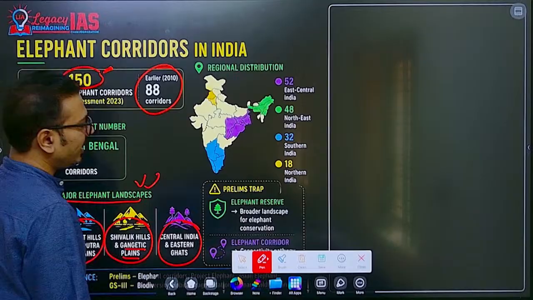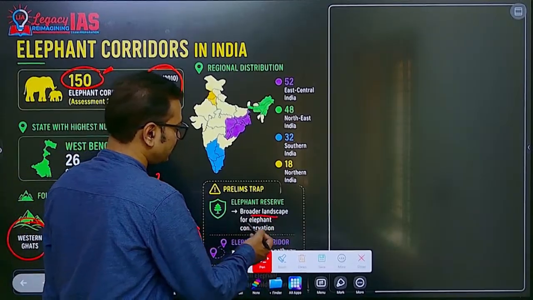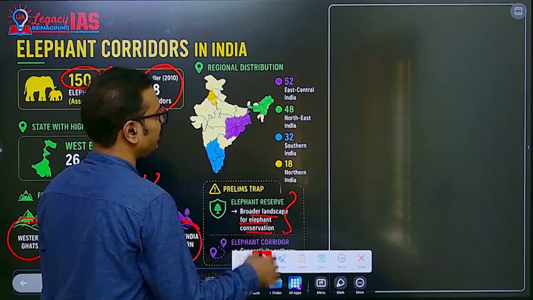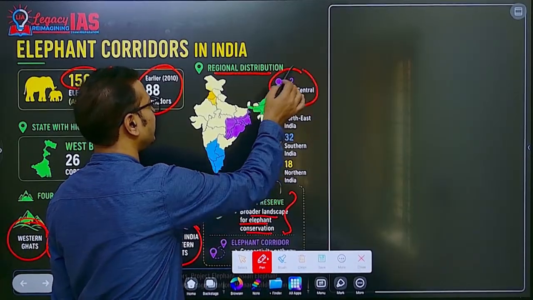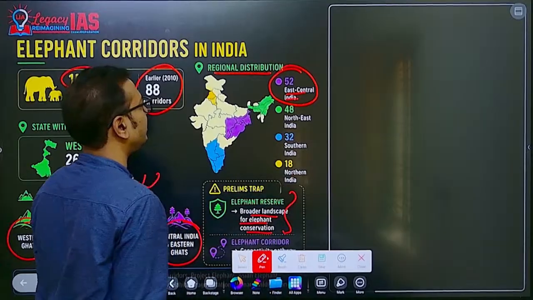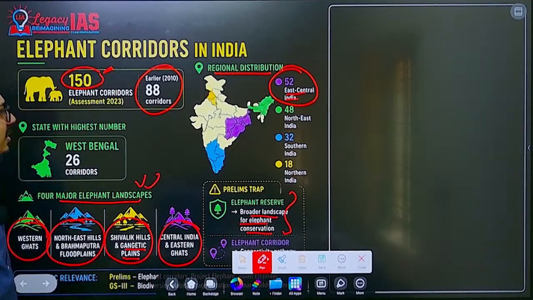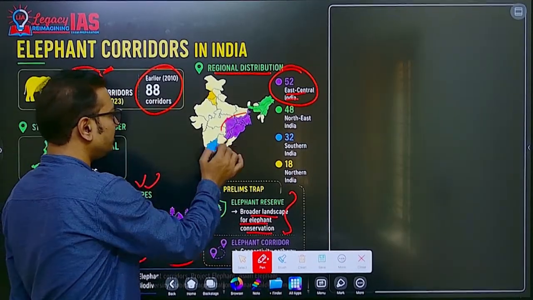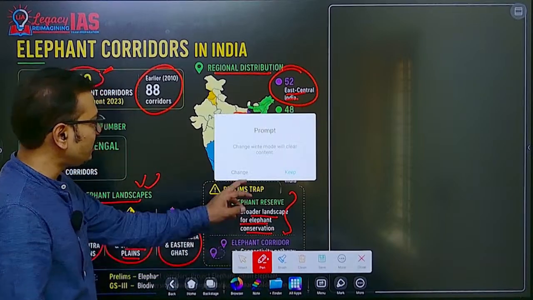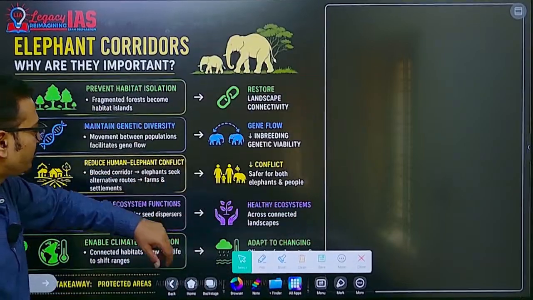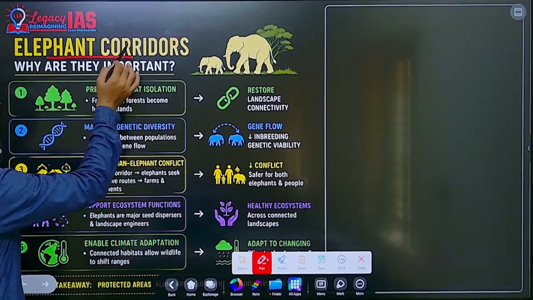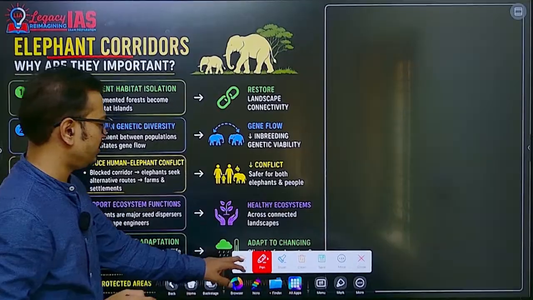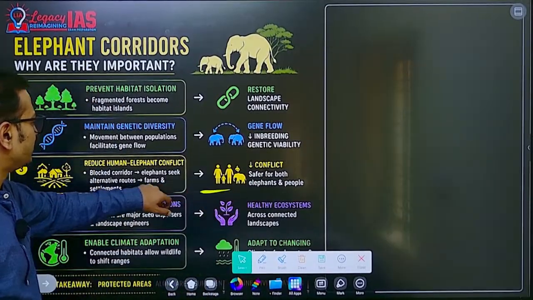Okay, so an elephant reserve is a broader landscape for elephant conservation, that is what we call elephant reserves. And if you talk about the regional distribution, most of the elephant corridors are in eastern central India. That information is important from the prelims perspective. Now in terms of why elephant corridors are important, we have already covered that broadly.